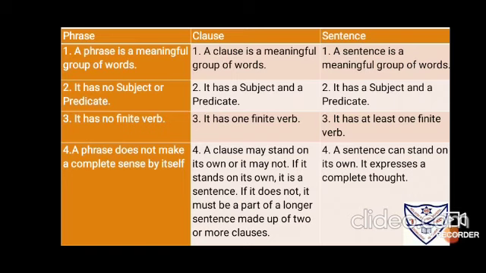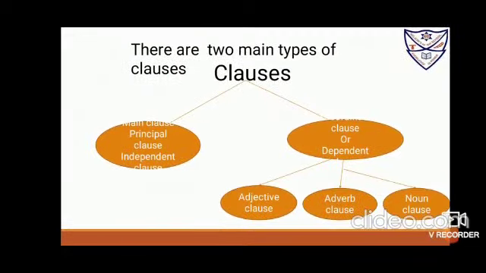The clause that stands on its own is known as an independent clause, and a clause that cannot stand on its own is known as a dependent clause. If it does not, it must be a part of a longer sentence made up of two or more clauses. A sentence can always stand on its own and expresses a complete thought. There are two main types of clauses: the main or principal clause, and the dependent or subordinate clause. The principal clauses are the clauses that can stand on their own, and the subordinate clauses are the clauses that cannot stand on their own, and rather they need someone or something to complete their meaning.